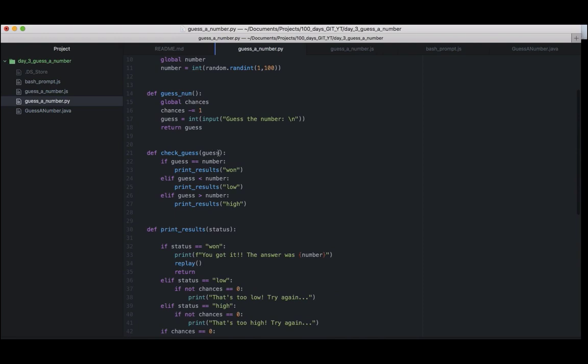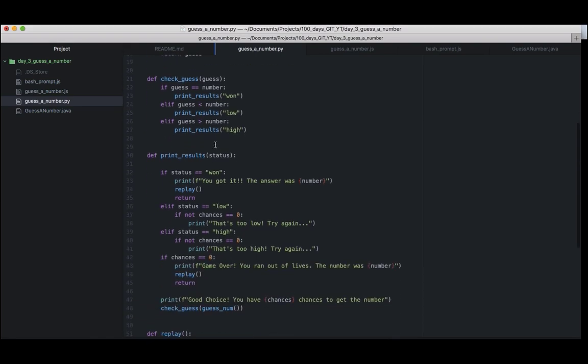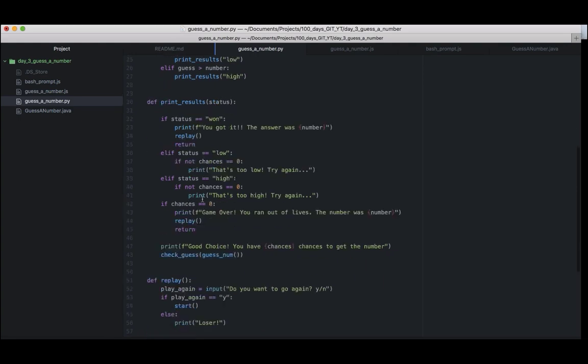Check guess is this one here, which takes a number, and if the number is equal, it prints one. If it's low, less than, it prints low. It passes rather low to another function, which is print results. So there was a lot of function chaining going on. One function calls another function, and the string that's being passed on is what we're calling the status. So if you won, then you get the one, and you get the replay function, which is this one here.